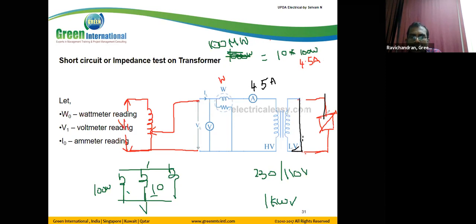I remove the load and short circuit the secondary. Instead of giving the full voltage, I gradually increase the voltage: 0 volts, 5 volts, 10 volts, 20 volts. At one particular voltage, this ammeter reads 4.5. That means indirectly we have given the rated current. Now we see the voltmeter, and it is 10% of the rated voltage.